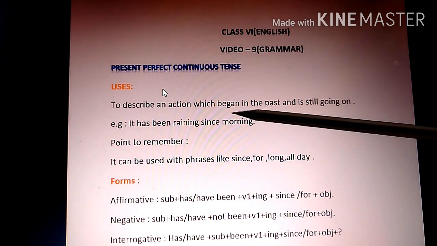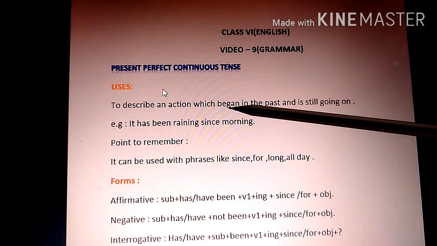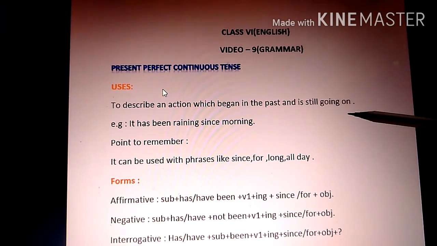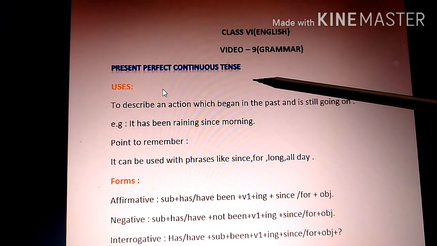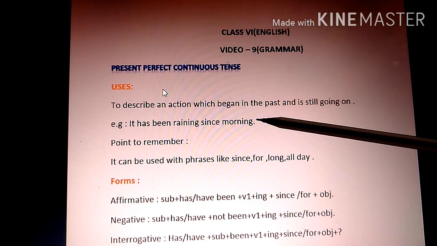So let's know first the usage. To describe an action which began in the past and is still going on. So something which we started in the past and it is still in continuation, it is still going on, there we use the present perfect continuous tense. And let's form an example for that. It has been raining since morning.